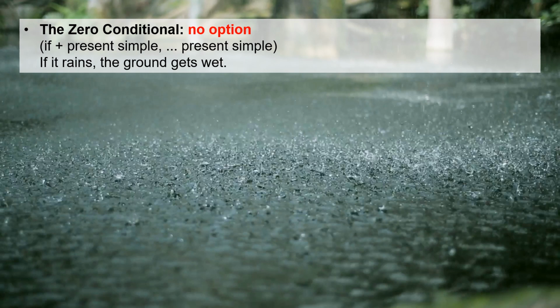The zero conditional, I understand it as no option. So it goes by if, present simple, and present simple. Here, if it rains, the ground gets wet. Present simple and present simple. And there's no option. If it rains, 100% the ground gets wet. This is the zero conditional.